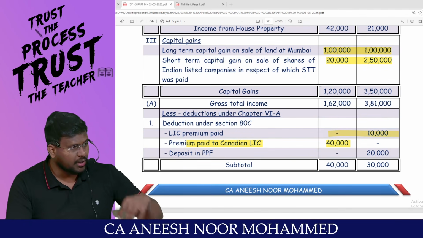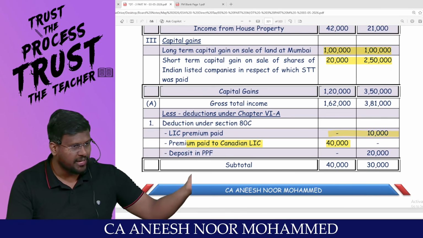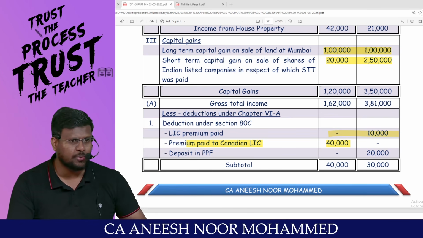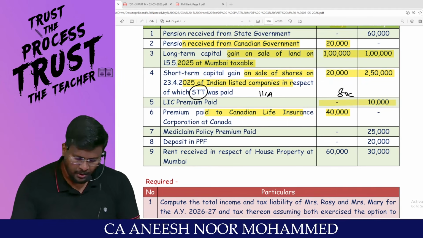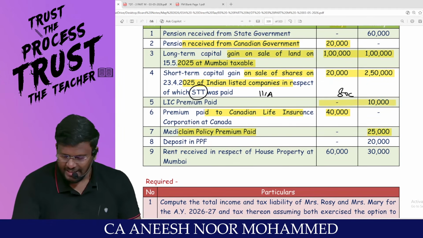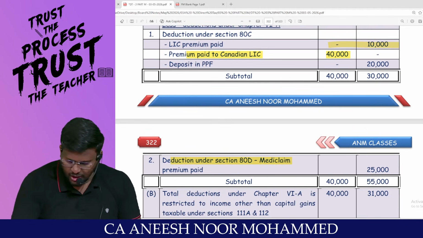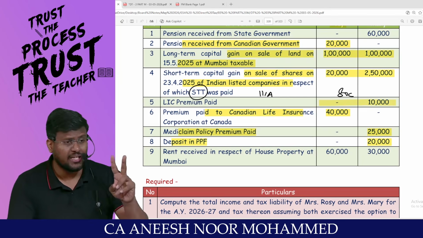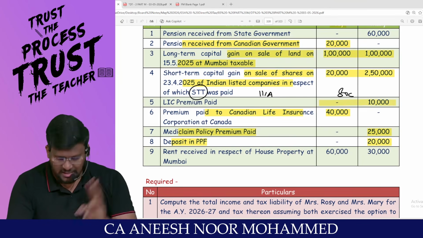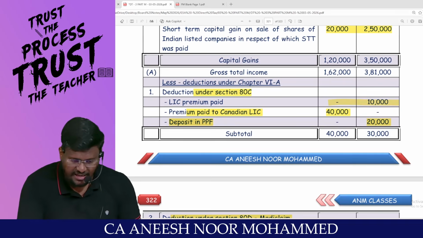If you are earning income outside India taxable in India, then claiming expenditure outside India also should be allowed. Am I right, sir? Yes, sir. No restriction for 80C. Medical insurance policy paid, 80D, 25,000 can be claimed. Deposit in PPF, 20,000. Deduction under 80C, Public Provident Fund. Sir, deposit in PPF is in the 80C family.